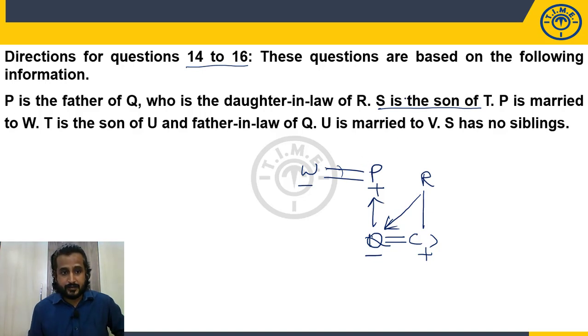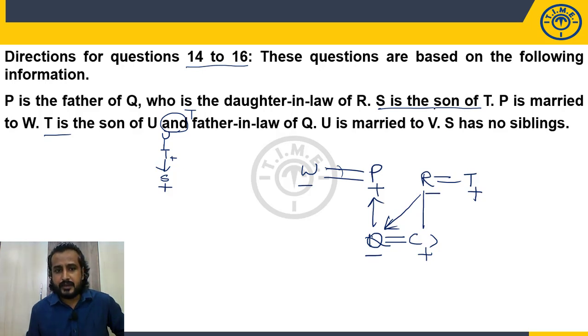Okay. What is given here? S is the son of T. And T is the son of whom? U. Okay. T is the son of U. And we are talking about T. So T is the father-in-law of Q. So Q is here. Father-in-law means spouse's father. So spouse's parent, and one more parent is whom? T. So T is here. It is mentioned T is the father-in-law of Q. So T is male, so R will be female.